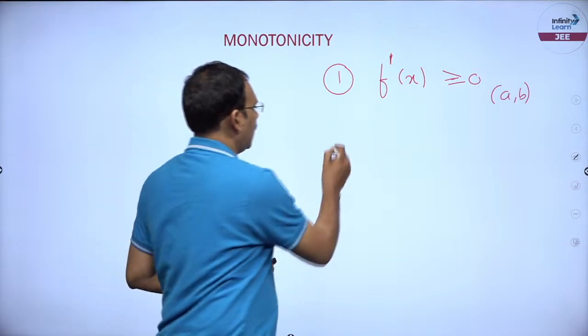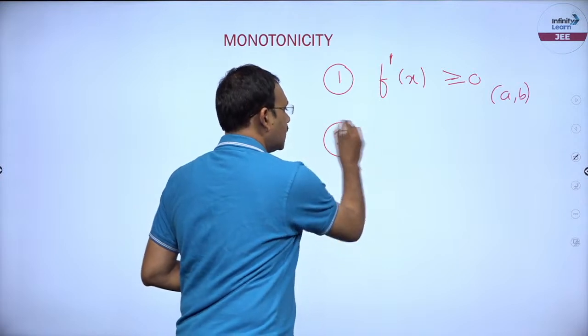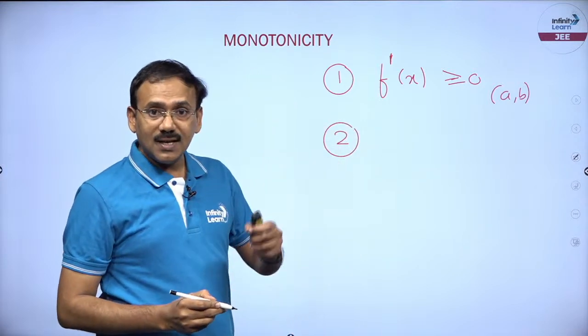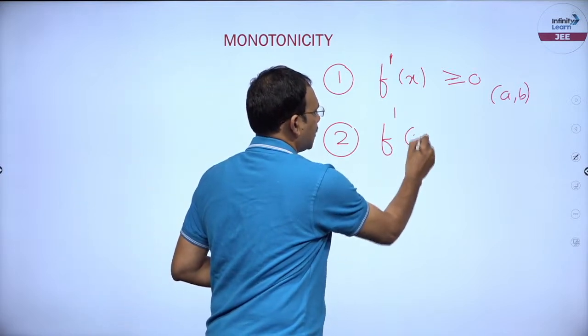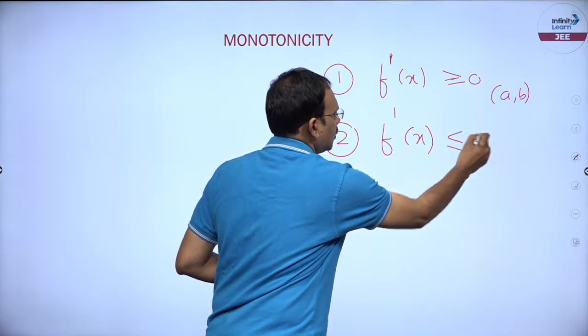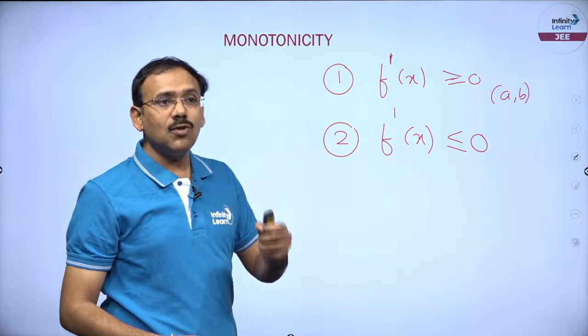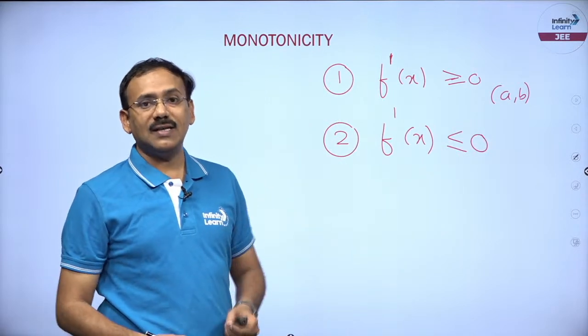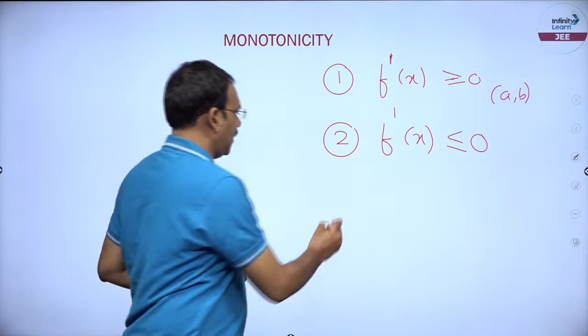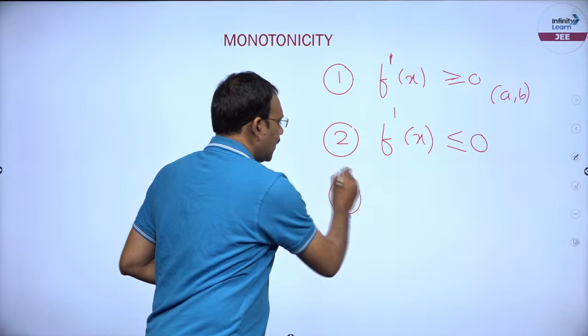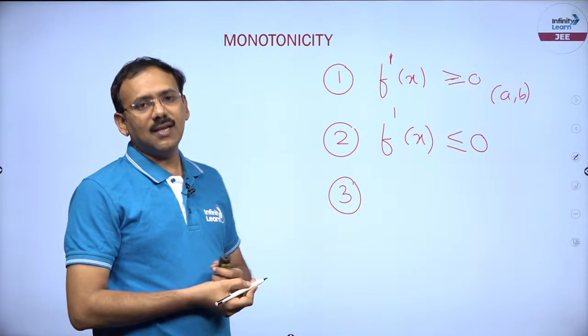In the same way, a function f of x is said to be decreasing in an interval if f dash x is less than or equal to 0, where the derivative becomes 0 at a discrete set of points, right. Point number 3, when can I say a function is strictly increasing?